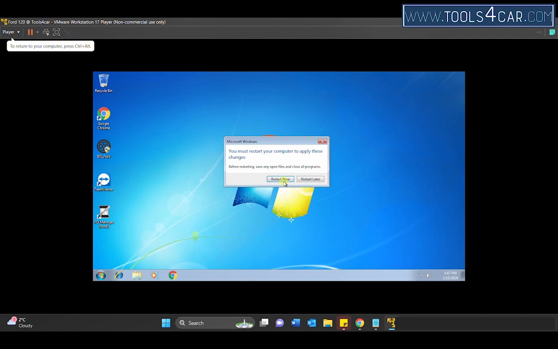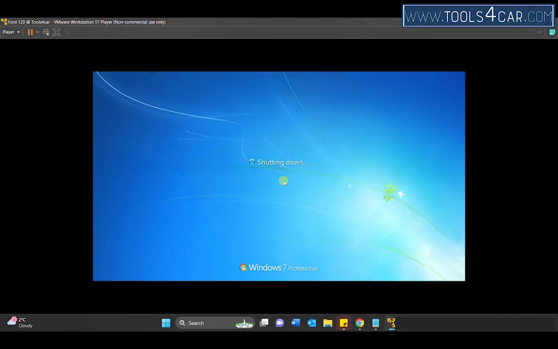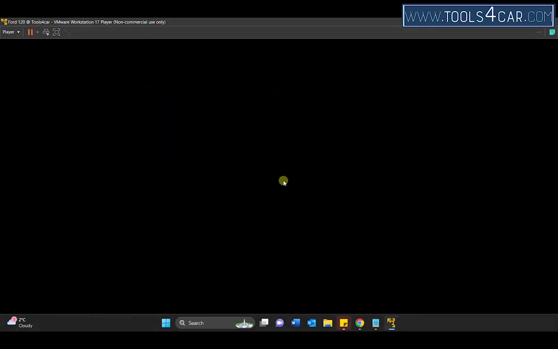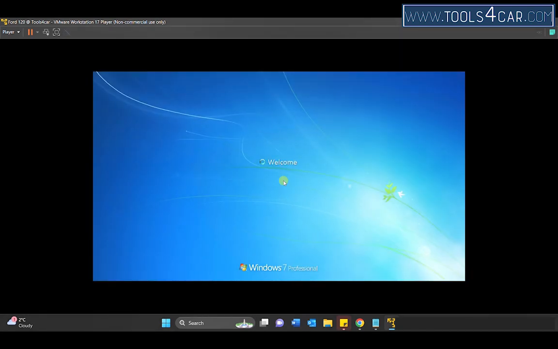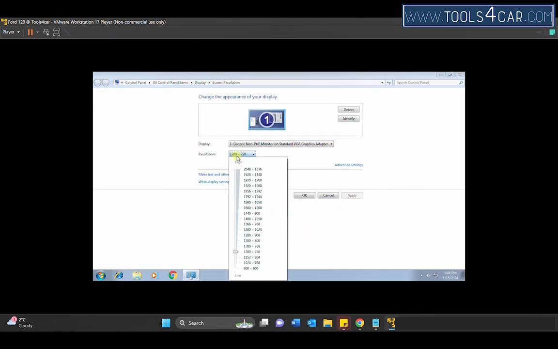Restart now. If you want to change the screen size, right-click in the background of Windows 7, which is installed on VMware, and select Screen Resolution. Here you can select the screen resolution.